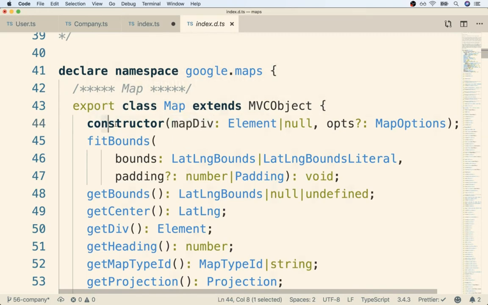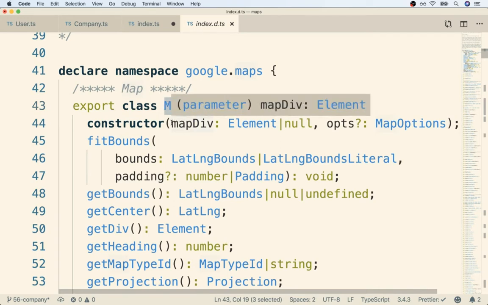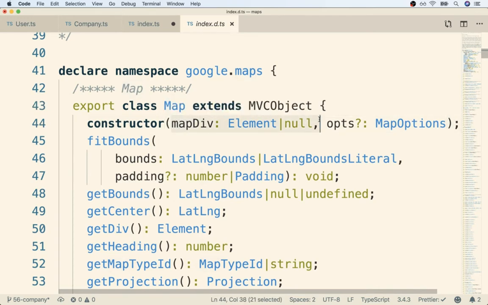By looking at just this constructor and using these hints right here, here's what you might arrive at if you had a reasonable amount of experience with Google Maps. What this is essentially telling us is that we can create an instance of a map. When we do so, we have to pass in a reference to an HTML element. And, based on my experience of working with maps, that HTML element is probably going to be where our Google map is going to be rendered inside of our HTML document.